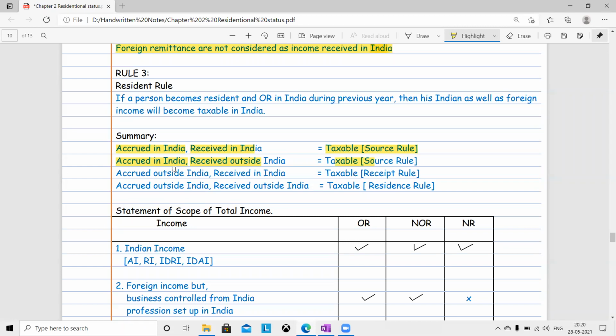So what about income accrued outside India? Very good. Income accrued outside India, but directly received in India. If you receive income directly in India, it also becomes Indian income. And this is also taxable to OR, NOR and NR. Then, sir, what about income accrued outside India and received outside India? This is definitely foreign income. This is taxable only to that person who becomes resident in India, ordinary resident.